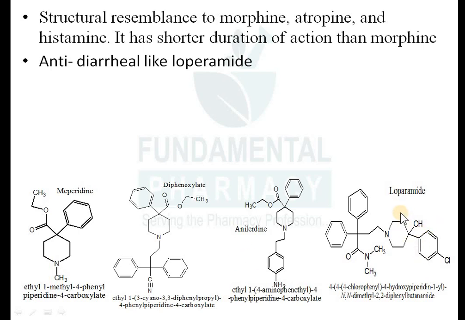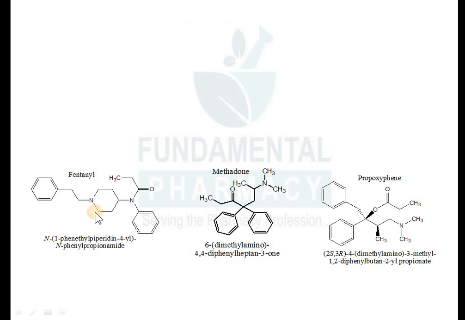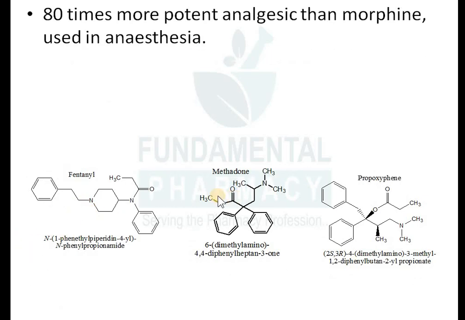And this loperamide is an antidiarrheal agent. Okay, the next one is fentanyl. Okay, all these are the synthetic and semi-synthetic derivatives of morphine. Now this is the structure of fentanyl. So fentanyl is 80 times more potent analgesic than morphine, and this fentanyl is used as an adjunct in the anesthesia. So fentanyl anesthesia में use होगा.